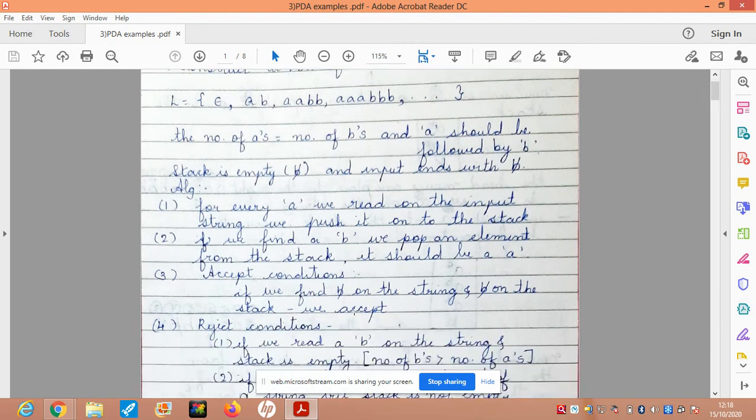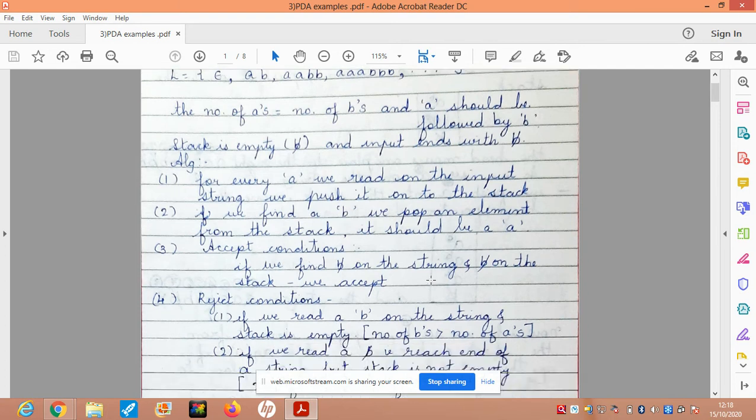So this is the algorithm. For every a that we read, we push a onto the stack. Also remember that when we read an element from the tape, the head moves one place to the right, and when we find a b, we pop an element from the stack and it should be an a. If it is not an a, then that string is not valid.